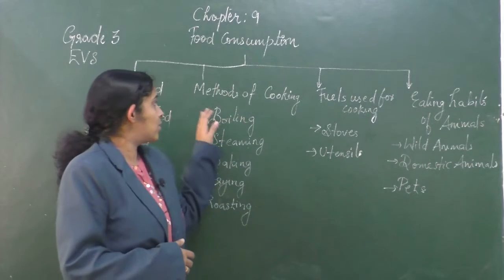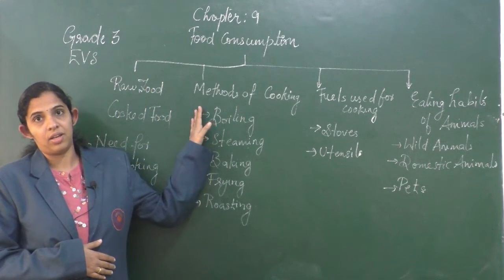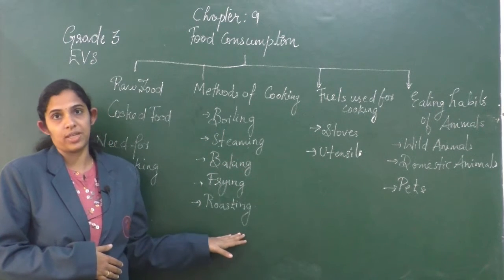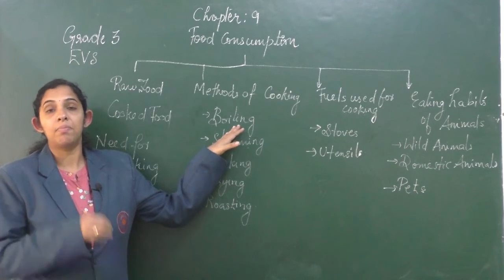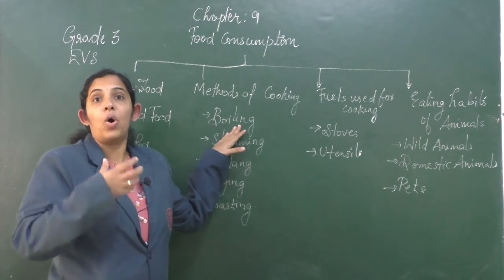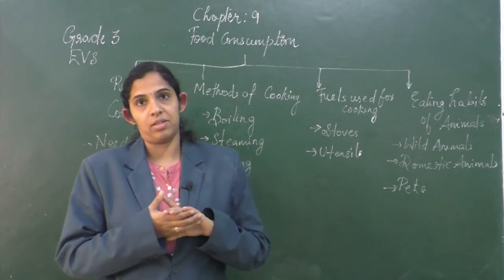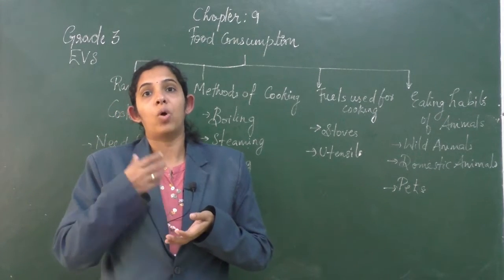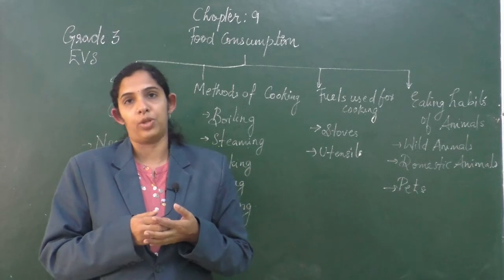In the next section of the chapter, we have discussed the different methods of cooking. They are boiling, steaming, baking, frying and roasting. So what is boiling, children? In boiling, we boil the food in water in order to cook it. The food items that we want to cook are put in water and we boil the water, and the food item also gets cooked along with the boiling water.